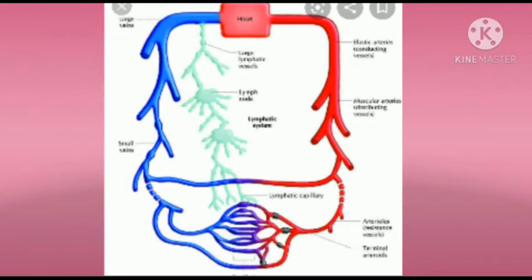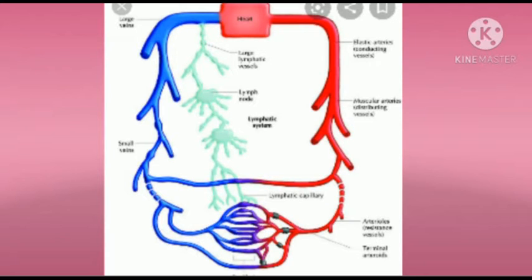And apart from the transportation of substances and the removal of metabolic waste, the circulatory system also helps in maintaining the body temperature, protecting the body from certain diseases, and regulating the activities of the body by transporting hormones. So students, you will better understand this situation with the help of this diagram.